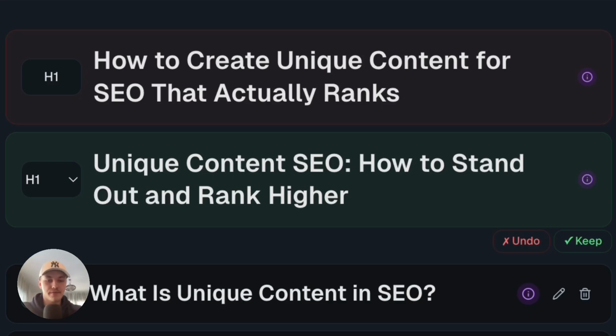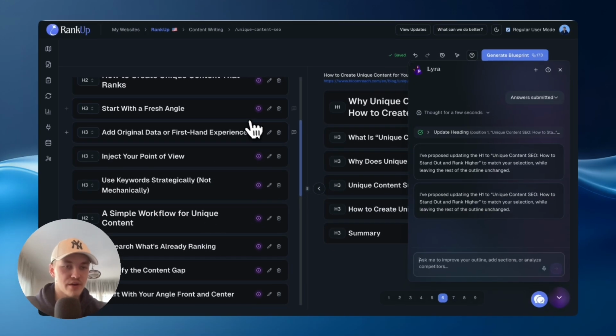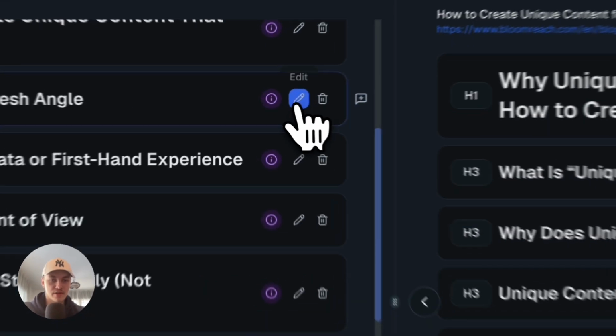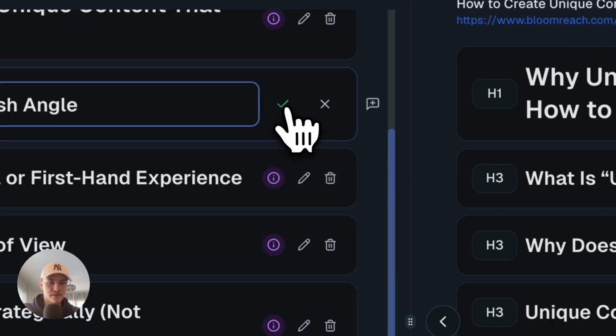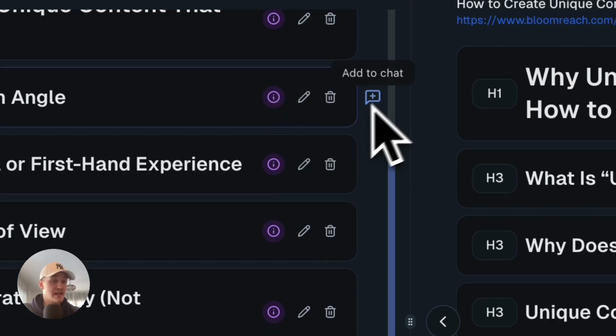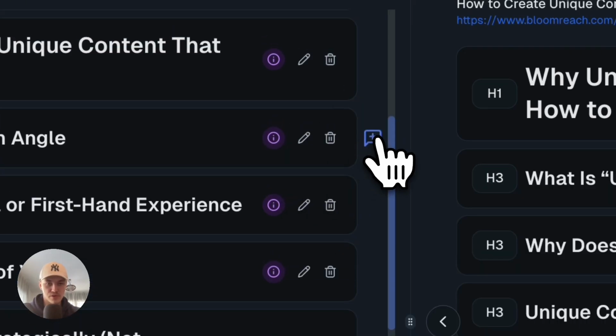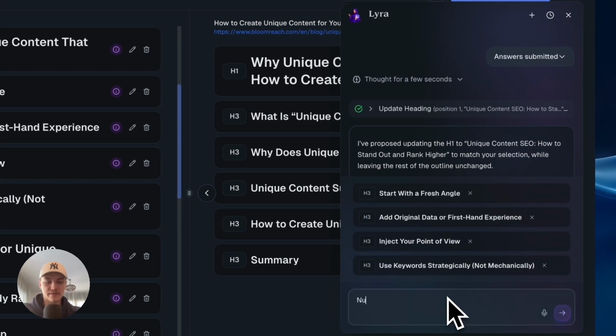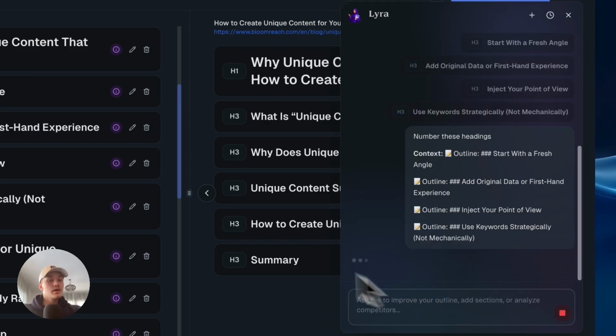Okay, well, she was very fast. Damn. So she did make the change of the H1, which is nice. So there's a couple ways you can edit the outline. You can either just do it manually with the edit button here, or what I like, and what other users like as well, is using the add to chat. Yeah, there we go. And then I'll tell her to number these, and then she'll do it for me.